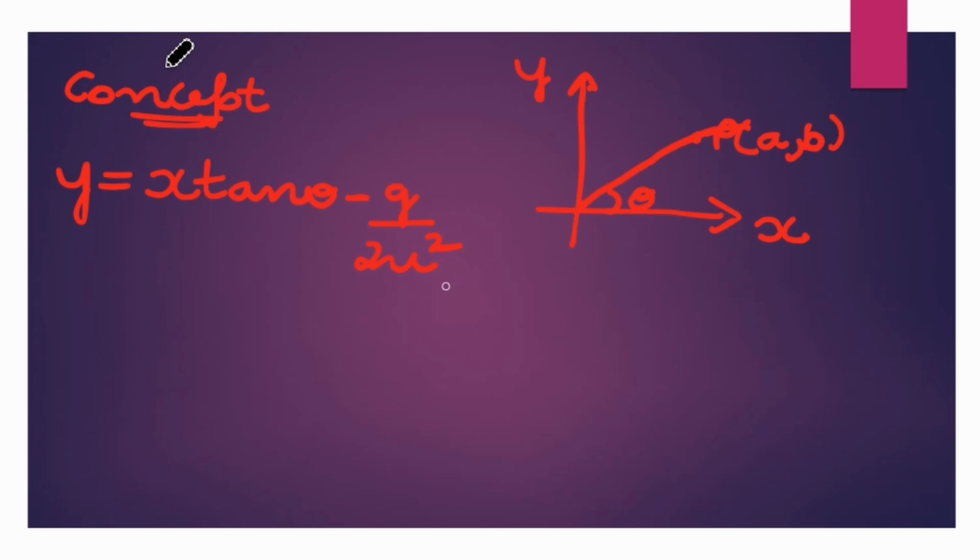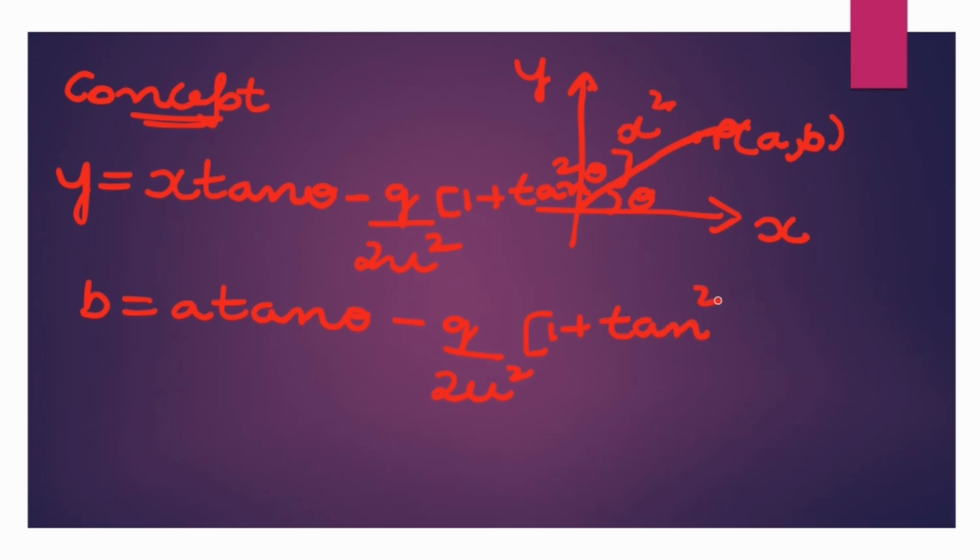1 by cos square theta is nothing but secant square theta. Secant square theta is nothing but 1 plus tan square theta. So I rearranged this equation: 1 plus tan square theta. Now substitute the points a and b and bring this equation into a quadratic in tan theta. Let's say y is equal to b, x is equal to a: b is equal to a tan theta minus g by, and don't forget x square here, g by 2 u square times 1 plus tan square theta into a square. Now if you bring that, you will get a quadratic equation in tan theta,